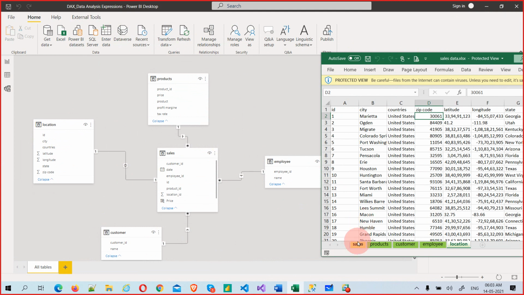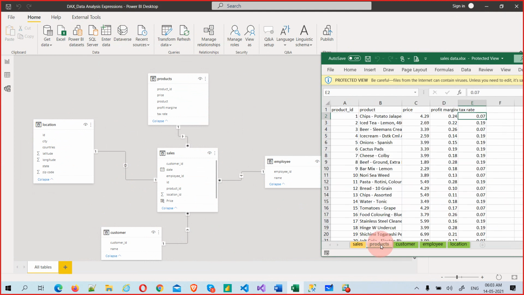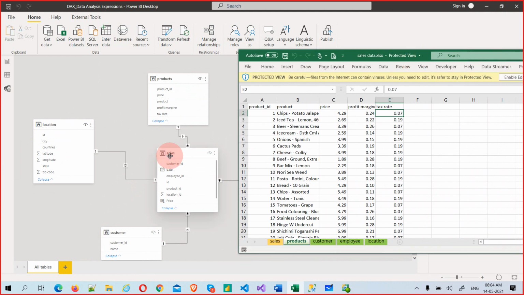Without this schema, you cannot just see the data, like how many sales were done for a particular product, in Excel. It's very difficult. That's where Power BI is most useful, with this modeling concept. Hope now you are trying to understand why you require modeling. Otherwise, you cannot do that in Excel.